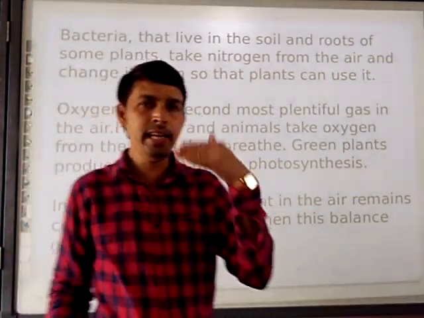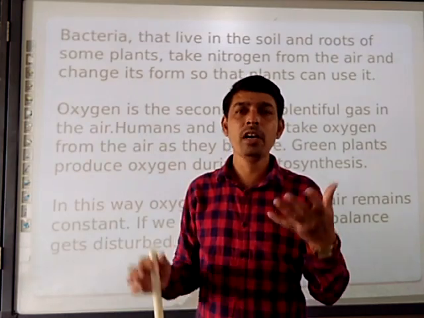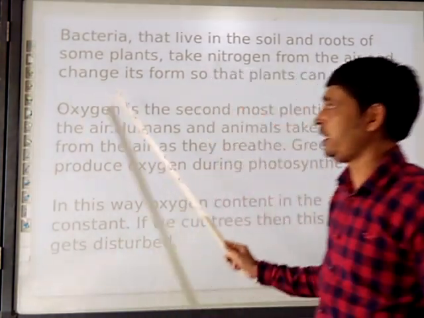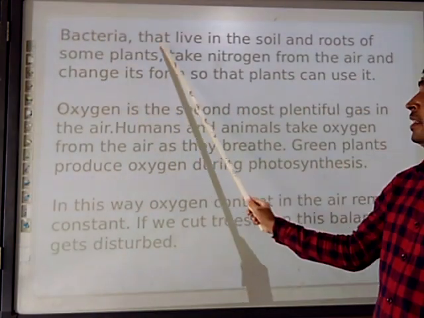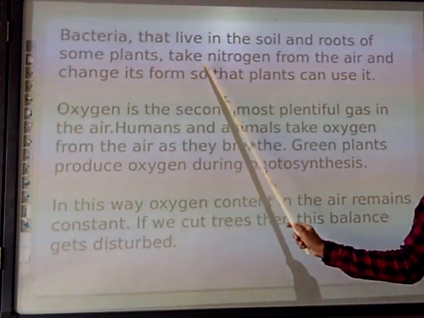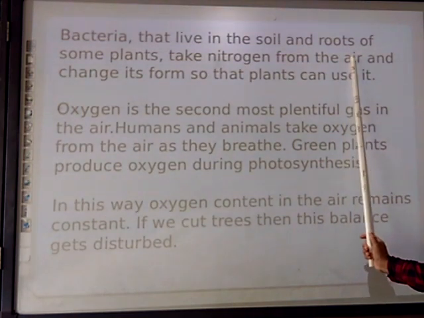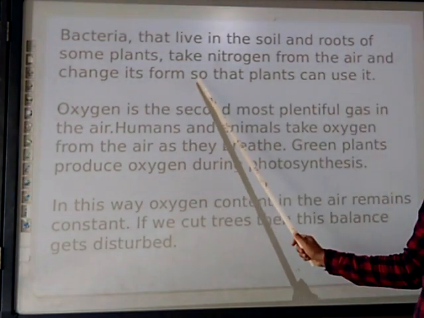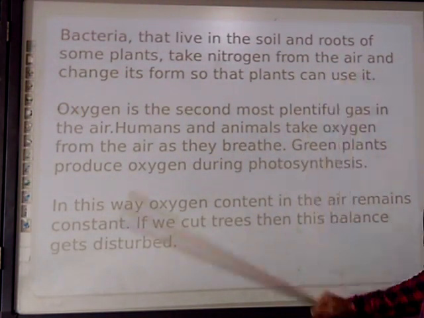We are directly inhaling and exhaling nitrogen. How are plants managing? By this bacteria that live in the soil and the roots of some plants, which take nitrogen from the air and change its form so that the plant can use it.